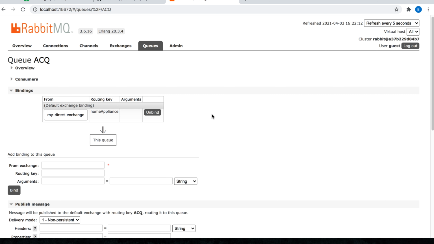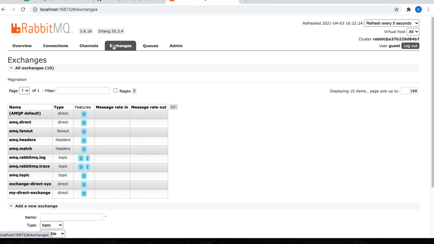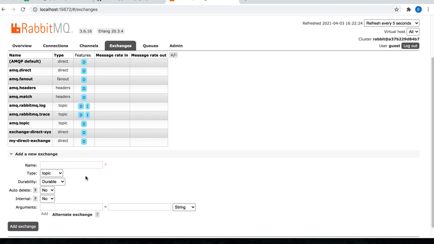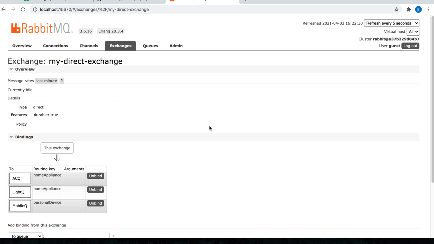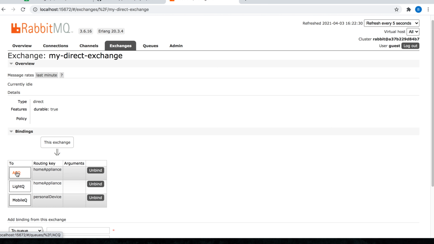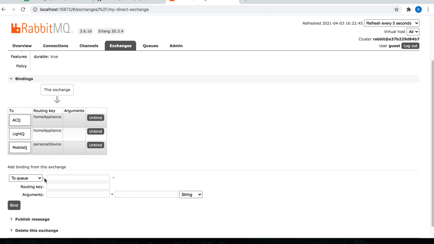Now another way to check this is, instead of going to individual queues, I can directly go to my exchange. I could click here, but I will take you through the exchanges tab. I am inside exchanges. I will click on my direct exchange, and then click on the bindings. I can see that I have three bindings: home appliance, and personal device, with the three queues: SEQ, light queue, and mobile queue.